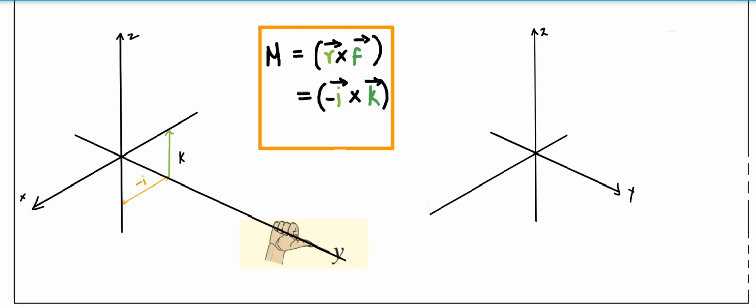This you have to remember. With this you can see here i cross j is along the opposite direction, so I have to substitute minus, so that makes minus times plus, that is plus j. So the result gives the same as we expect, so this is acceptable.